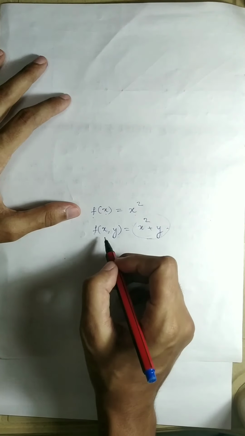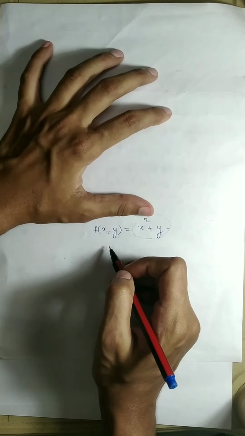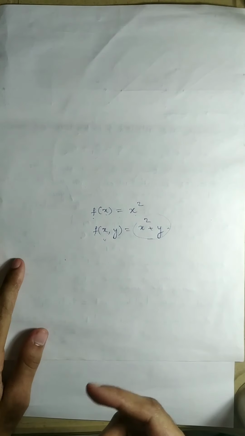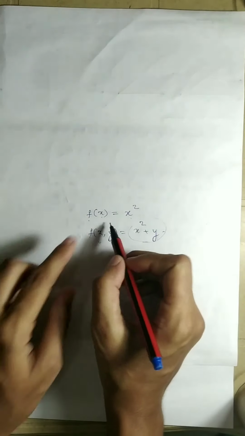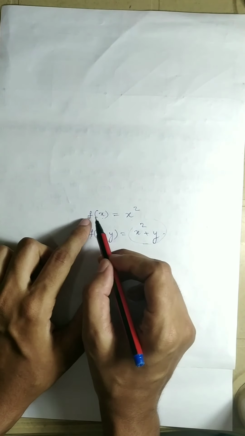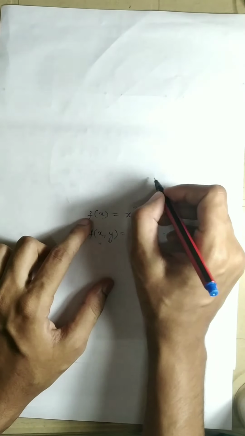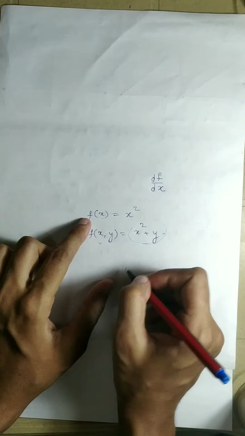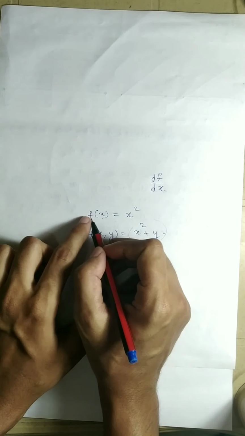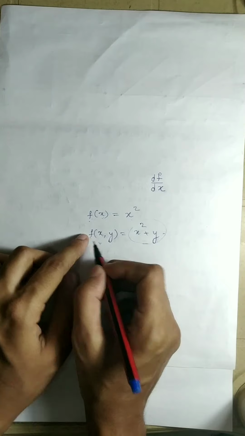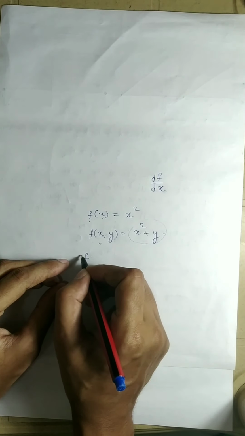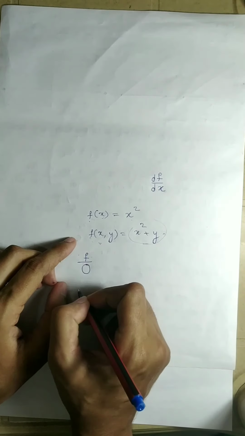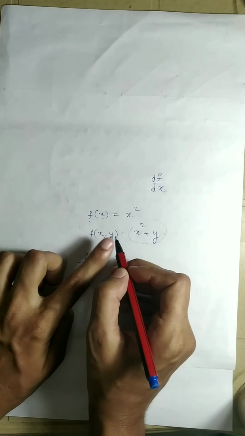When I say I want to differentiate this particular f, I have to mention with respect to which variable. Whereas in the first case, it is already understood that I am differentiating f with respect to x, because it depends only on one variable. But if I want to differentiate this f, I have to say with respect to which variable, that is either x or y.